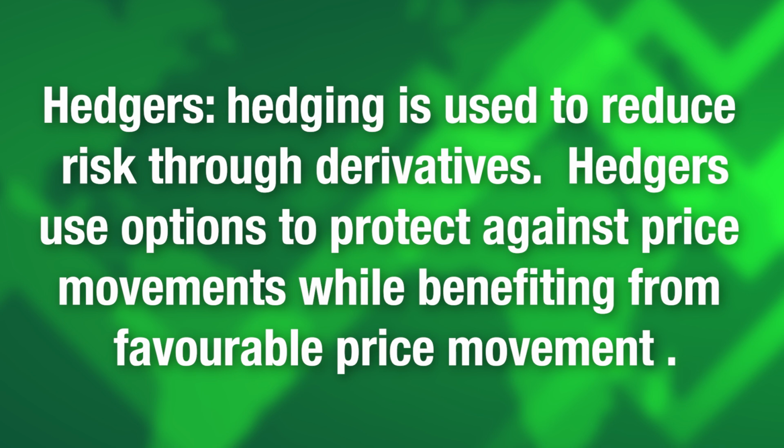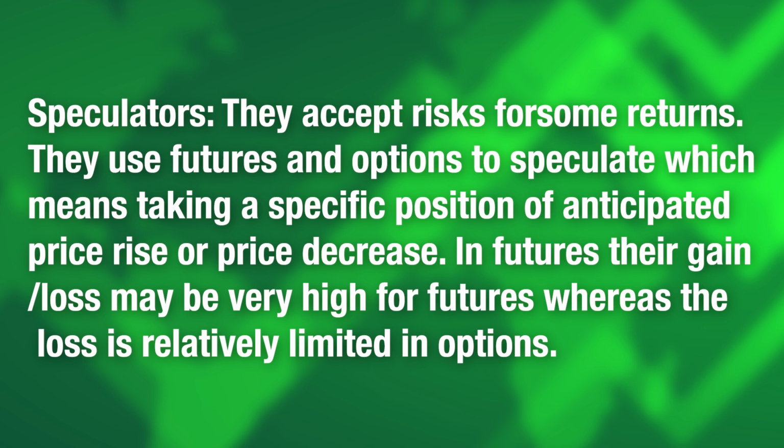They are actually the risk transferers who transfer the risk in exchange of premium, which is paid from buyer to seller. Speculators are other participants who use these futures and options in exchange of the minimum price, which is premium, which is paid to them by the buyer.